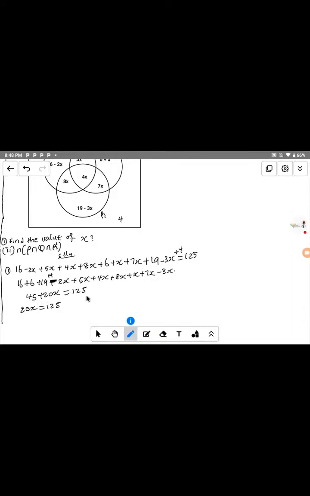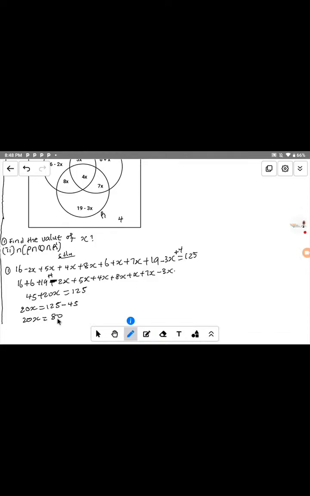So when 45 comes to this place, we change it to minus. That gives 125 minus 45, which is 80. So 20s is equal to 80.